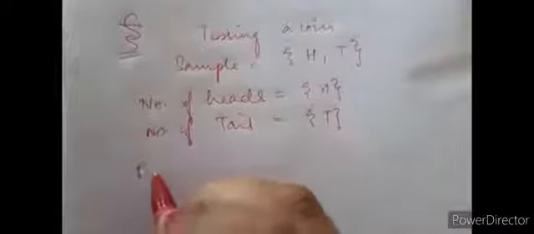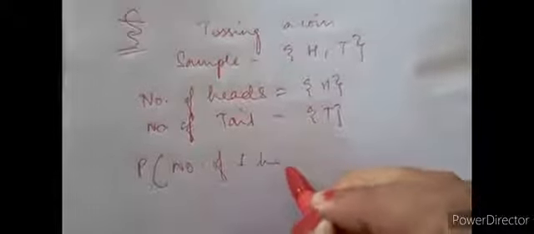But if I ask what is the probability of getting 1 head, that means my answer will be my favorable outcome is 1 upon the total outcome is 2. That is known as a probability of getting 1 head. And if I say probability of getting 1 tail, that means I will have only favorable case, that is 1 tail upon how many total outcome. Total outcome means the sample space, that is given as 2. So this is known as 1 by 2.